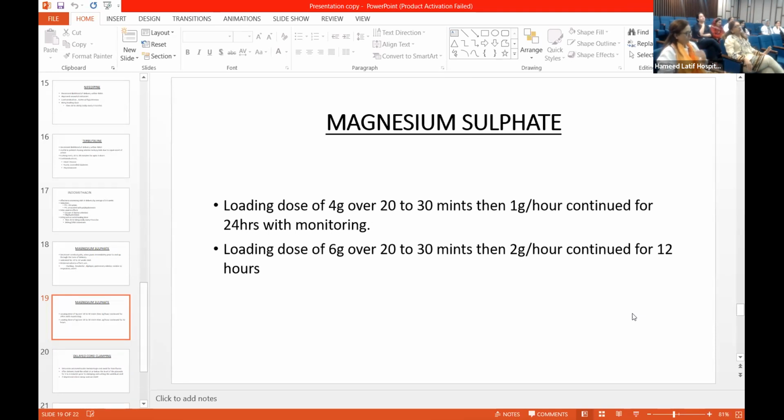So I would think that the loading dose of 4 gram be given over 1 hour or over half an hour, and then 1 gram per hour for 24 hours. I think this should be okay for us because we are used to this and this is what is generally accepted.